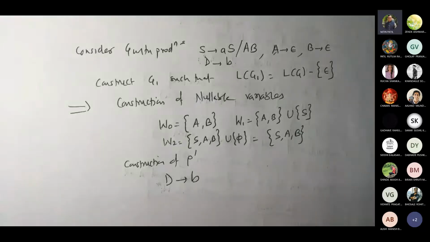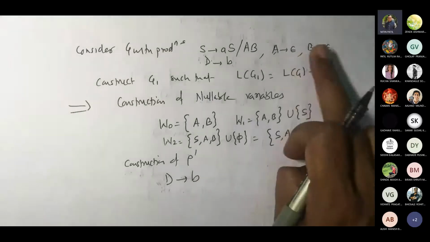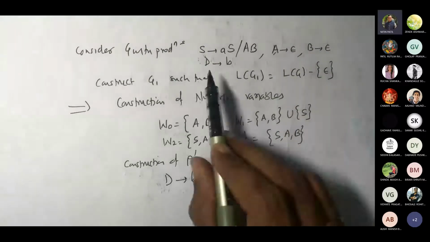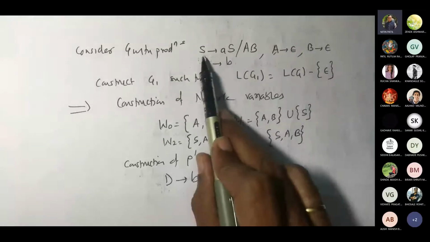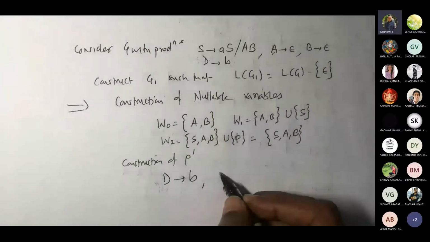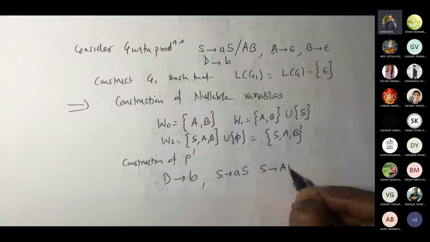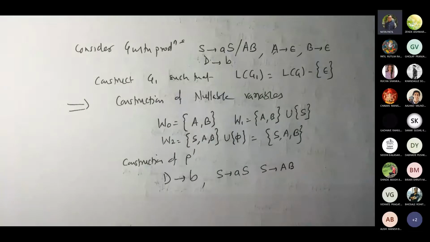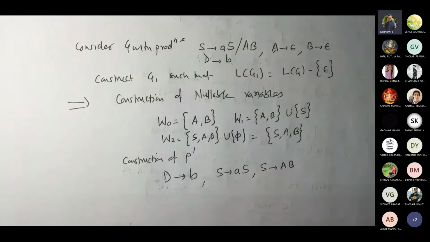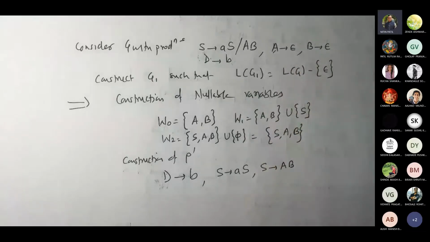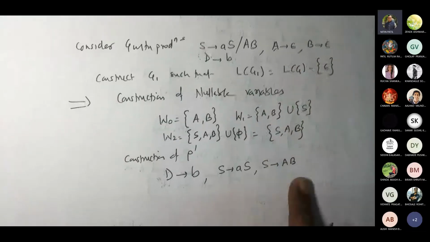Now all productions are containing nullable variables. So ultimately these productions are to be deleted. These two, this one and this one. Correct? So we have to start with this. S gives AS. We'll write first these two productions as it is. S gives AS. S gives AB. Correct. Now, as I said, you are not going to delete any variable. You are only going to change the productions. Fine. Now, but we have to delete these two productions definitely from here. So we got S gives AS, S gives AB.